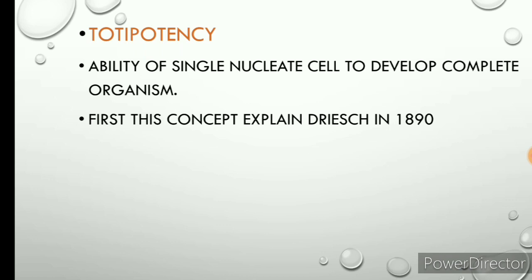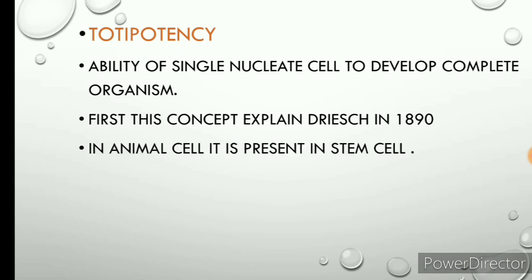Actually, this concept of totipotency was first explained by Haberlandt in 1902, and he actually worked on plant cells, and he observed that totipotency criterion. Actually cells have different types, of which the main two types are prokaryotic cell and eukaryotic cell, and we will discuss all these types in the next video lecture. In the next video lecture we will discuss the prokaryotic cell, and after the complete study of the prokaryotic cell we will turn to the eukaryotic cell.